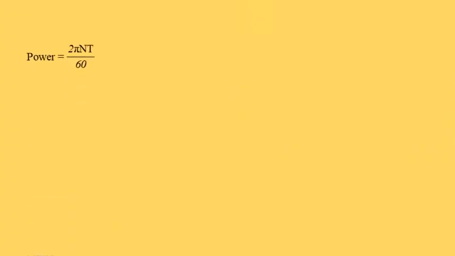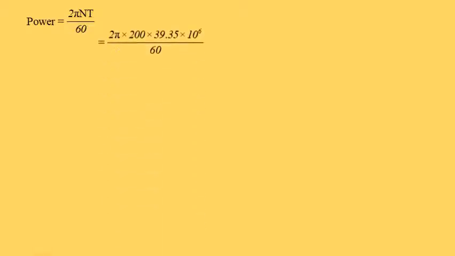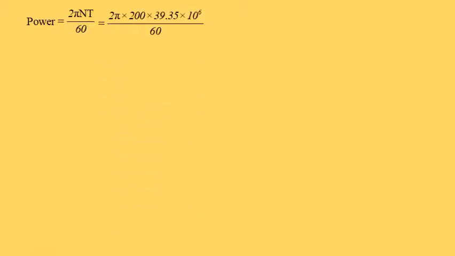Next, to calculate the power, we know the equation 2 pi N T by 60. Speed is given, and the torque we have just calculated. Substitute speed and torque in this equation: 2 pi into speed 200, torque 39.35 into 10 to the power of 6, divided by 60. After simplifying, we get P is equal to 84.27 kilowatt.